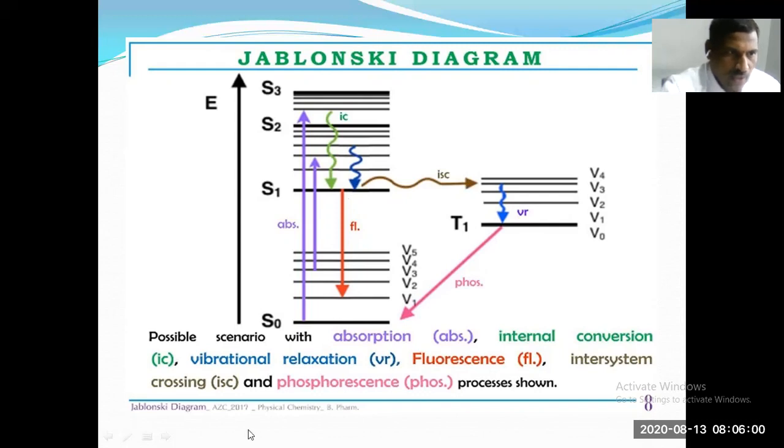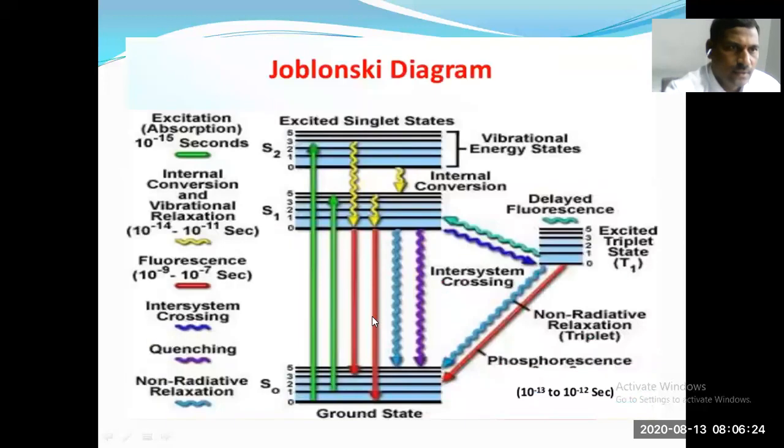So the absorption, internal conversion IC, vibrational relaxation, fluorescence, intersystem crossing, and phosphorescence are the processes shown in the Jablonski diagram. So this is the internal conversion.